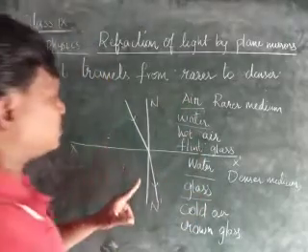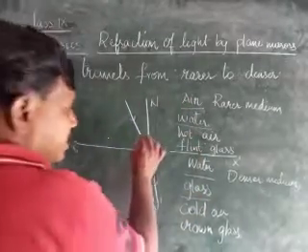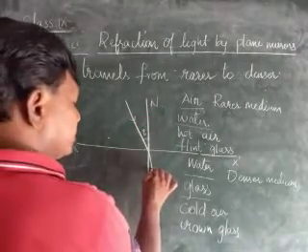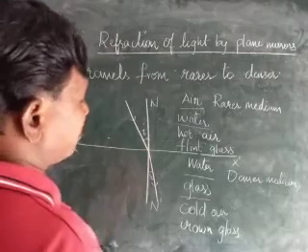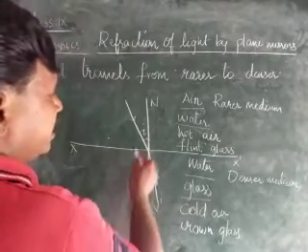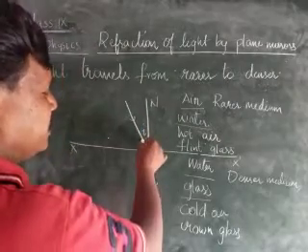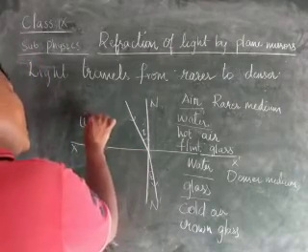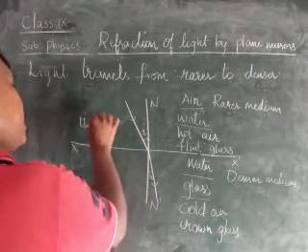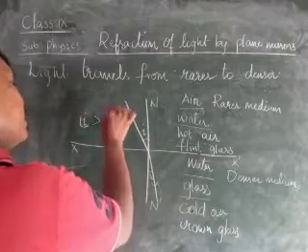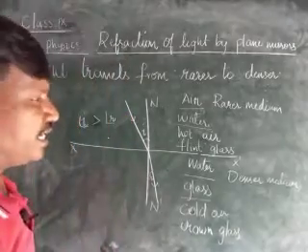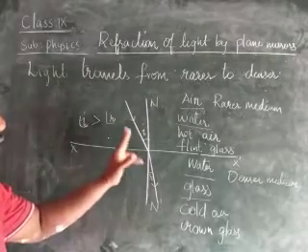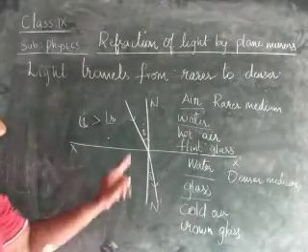And here, children, this angle is called the angle of incidence. This is called the angle of refraction, not reflection. Okay, here which one is greater, children? Angle I is greater or angle R is greater? Angle I is greater than angle R. Okay children, here angle I is greater than angle R. The condition is that when the light travels from rarer to denser, angle I should be greater than angle R.